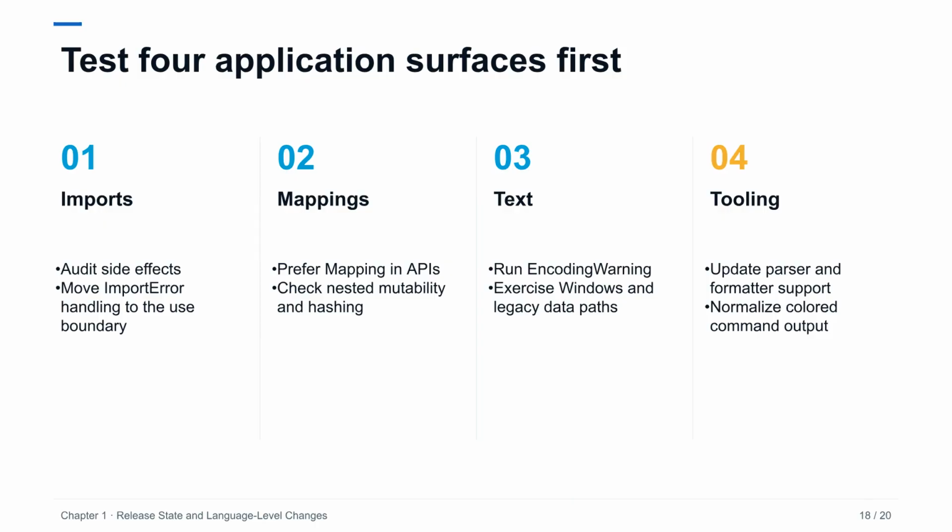For imports, identify modules whose initialization performs registration, logging, or environment checks. For mapping APIs, replace unnecessary dict-only checks with the mapping protocol, and test whether callers expect mutability. For text, exercise non-UTF-8 inputs and subprocess boundaries. For tooling, verify that formatters, linters, syntax highlighters, test collectors, and code generators understand the new grammar. These checks are more valuable than adopting every new feature immediately.